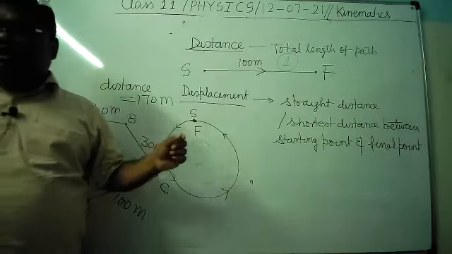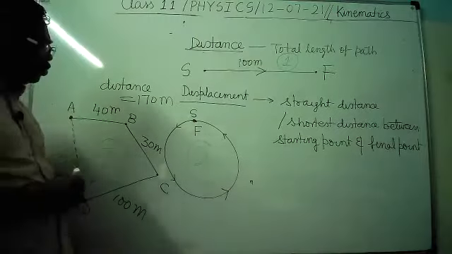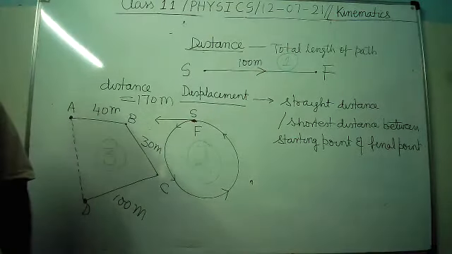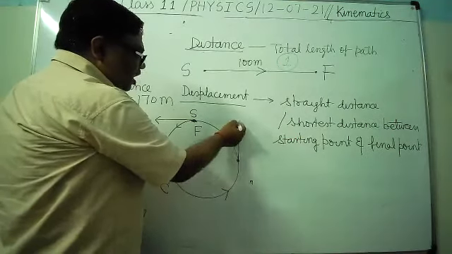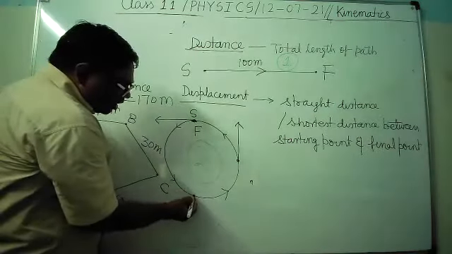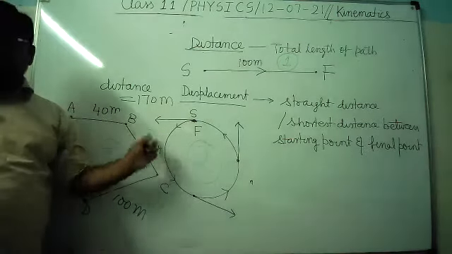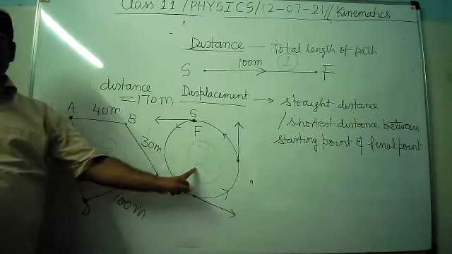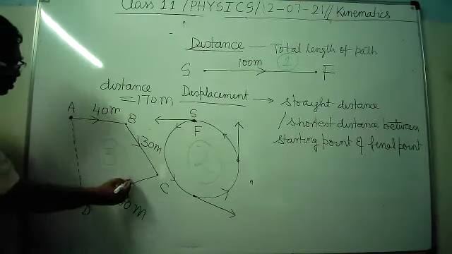In class 10th you have studied uniform circular motion. So you know that what will be direction at any instant? It is along the tangent. Suppose at any instant body is here. What is the direction of motion? Along the tangent. Suppose किसी टाइमिंग पर बॉडी यहां पर है. What is the direction of motion? It is along the tangent. So direction is continuously changing. Therefore, it is not one-dimensional motion. Whether it is one-dimensional, so here also it is not one-dimensional.